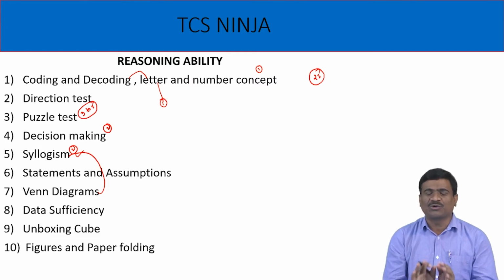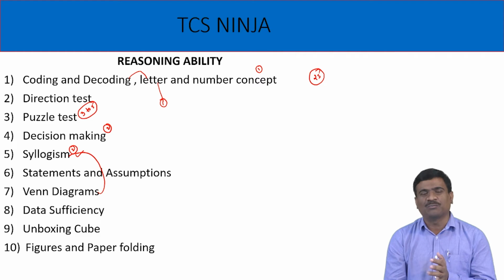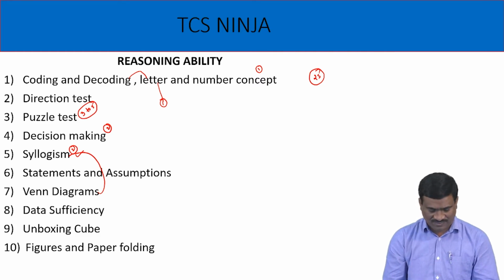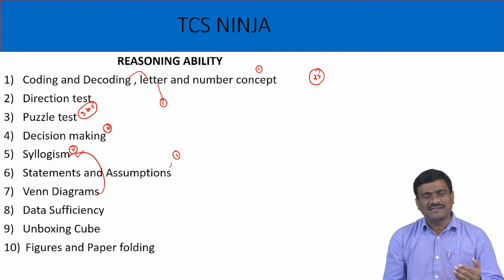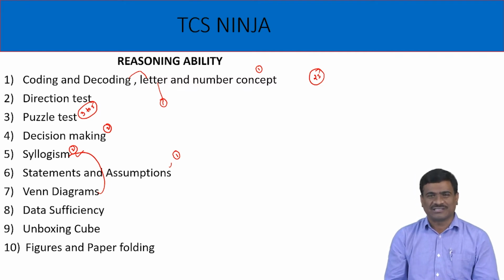But only Venn diagram and deductions are important. Next, statements and conclusions, statements and assumptions, statements and arguments, statements and course of action, and cause and effect. I think maximum only 1 mark.